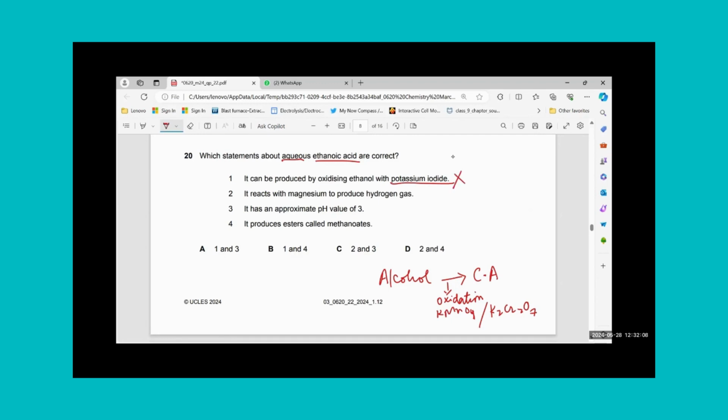That's a wrong option. It reacts with magnesium to produce hydrogen gas. Yes, ethanoic acid is an acid. It will react with magnesium to produce salt and hydrogen gas. I will go for this. It has an appropriate pH of 3. It's a weak acid, so okay, pH 3 can be accepted for this. It produces an ester called methanoate. Ethanoic acid cannot produce methanoate, it will produce ethanoate. So 2 and 3 can be taken, C should be the right option for me.